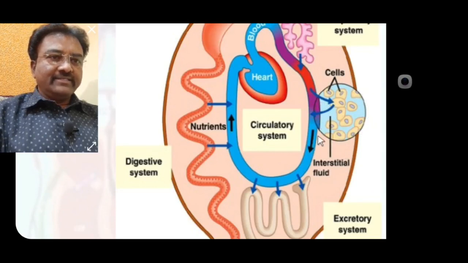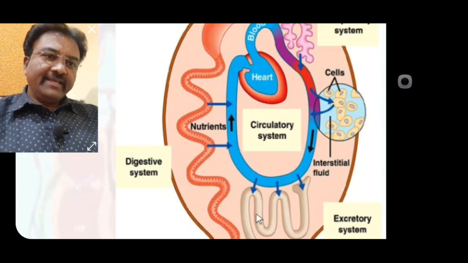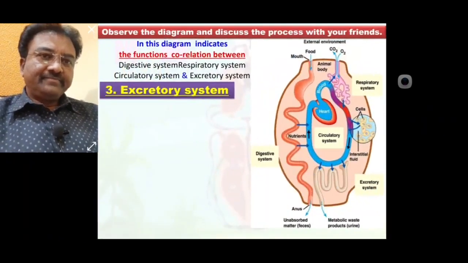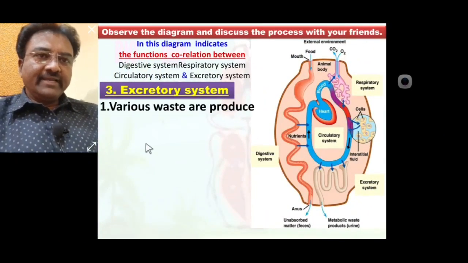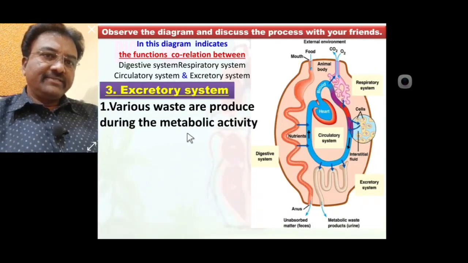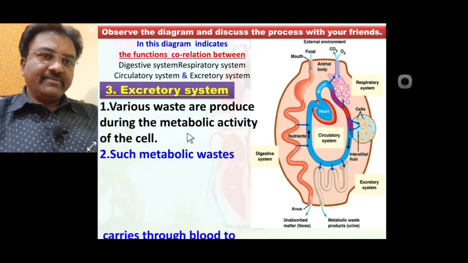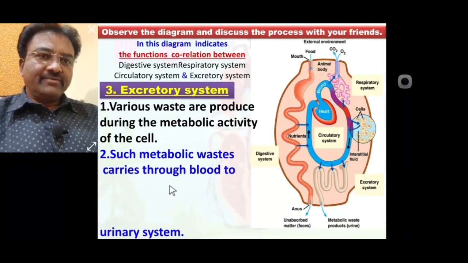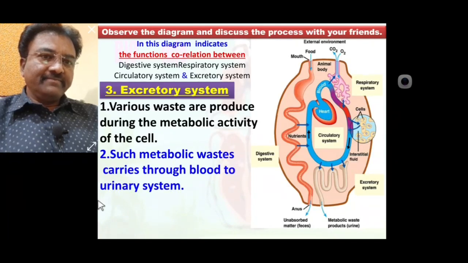Such blood transports waste material from cell to lungs, and some material from cell to excretory system. In excretory system, various wastes are produced during the metabolic activity of the cell. Such metabolic waste is carried through blood to urinary system or excretory system.